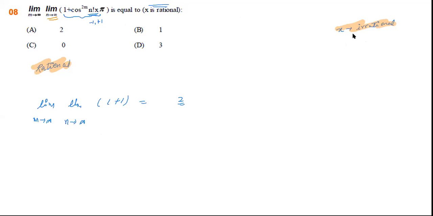If it is irrational, it is not of the form, let us say, pi or 2 pi, right? So that will not be coming. So plus 1 and minus 1 will be out of the picture. So finally, what will be left is nothing but 1, because that term will turn out to be 0, because power m, where m tends to infinity.